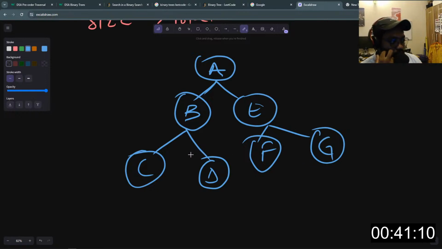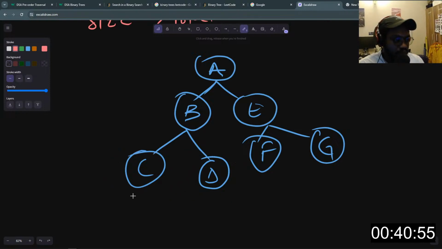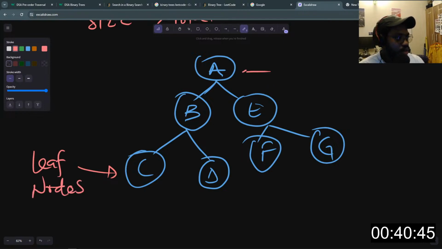Now when you look at this tree, these nodes that do not have any children will be called the leaf nodes, right? So these are the leaf nodes. This is the root node.